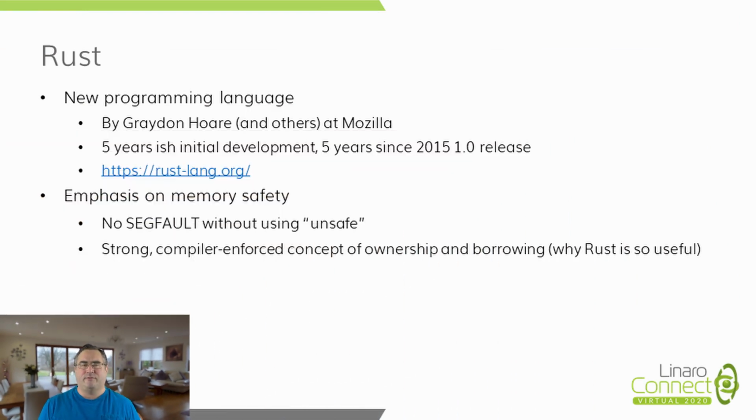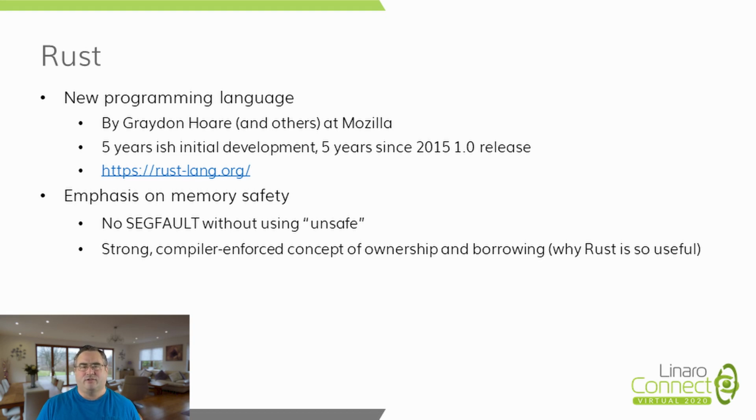The Rust programming language was initially developed a bit over 10 years ago by Graydon Hoare and others while at Mozilla. The 1.0 release was about 5 years ago, and the language and community around it have grown since. The goal was to create a language that could be used for the same types of problems as C++, but without all the issues of memory safety and the challenges of managing that memory.